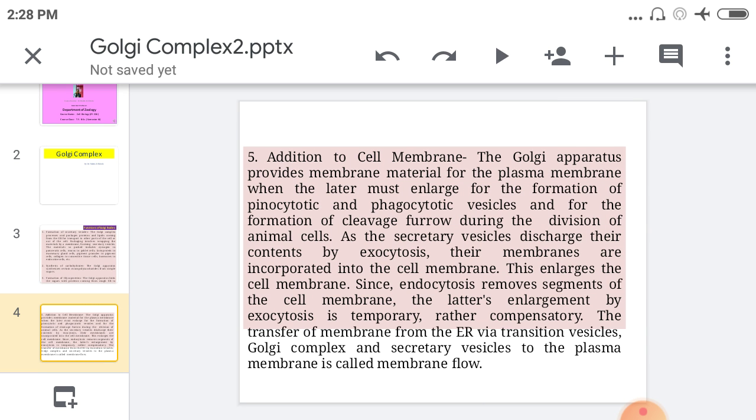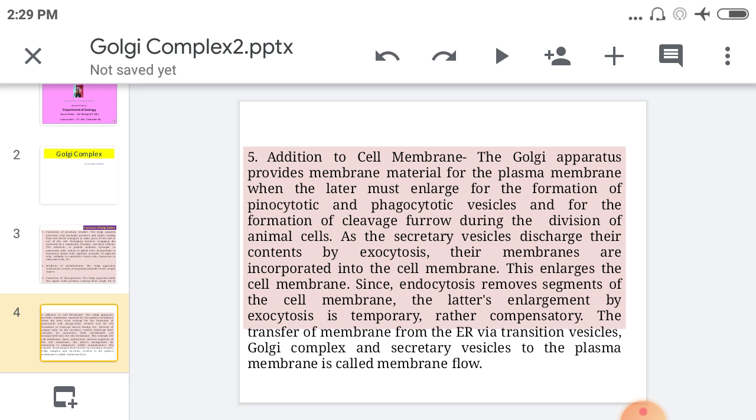Then, going toward the addition to the cell membrane. The Golgi apparatus provides the membrane material for the plasma membrane when the latter must enlarge, for the formation of pinocytic and phagocytic vesicles and for the formation of the cleavage furrow during the division of animal cells. That means the secretory vesicles discharge their contents by exocytosis.